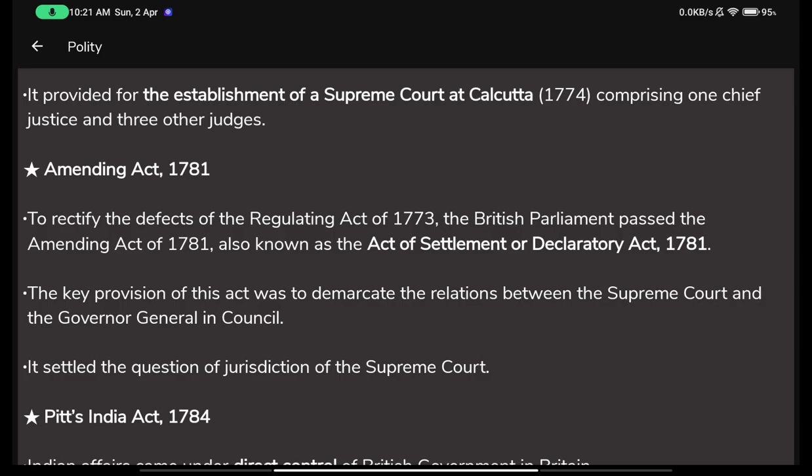Amending means to amend, to change something, to make a change. So they passed this act to make a change in the Regulating Act, and hence its name, Amending Act. That is how you can remember its name. This act was passed to amend the Regulating Act. And when was it passed? In 1781. It was also known as the Act of Settlement or Declaratory Act of 1781.